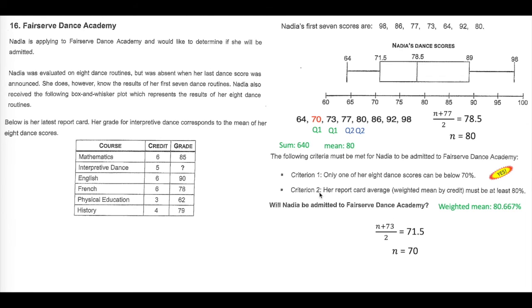Criterion 2, her report card average weighted mean must be at least 80%. She has slightly over 80%, so yeah, at least means equal to or greater than 80%. She has 80.6 repeating. Yes. All right, so that's 2 yeses. She's met both criteria, and so she is into the dance school. So the answer for the last question is yes. Nadia will go to the Fairserve Dance Academy. And that's it for the exam questions. Have a good day.